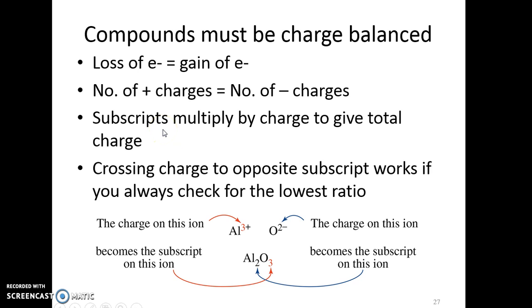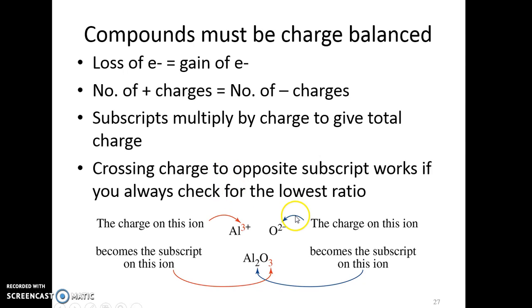So the number of electrons lost must be equal to the number of electrons gained. So the number of positives equals the number of negatives. If you multiply your charge times your subscript, that gives you your total charge.